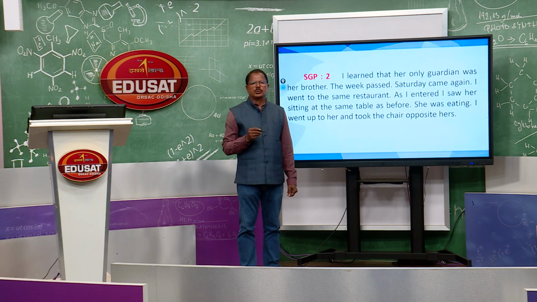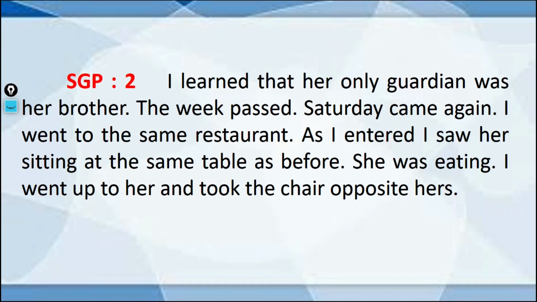So, let us go to the next part of the story, SCP-2 sense group paragraph, and let me read out the paragraph, you listen first. I learned that her only guardian was her brother. The week passed, Saturday came again. I went to the same restaurant. As I entered, I saw her sitting at the same table as before. She was eating. I went up to her and took the chair opposite hers, right.